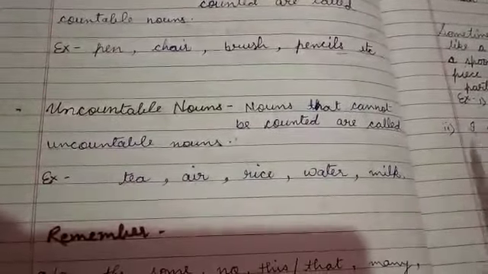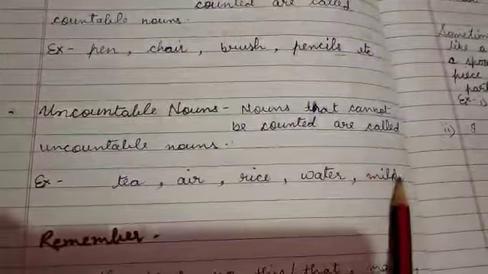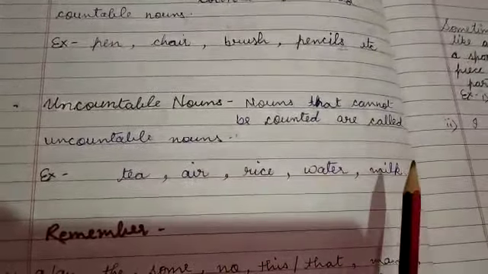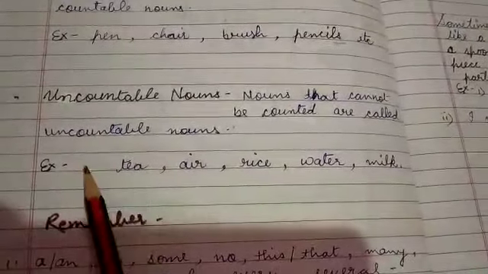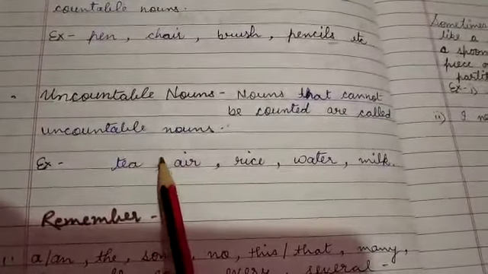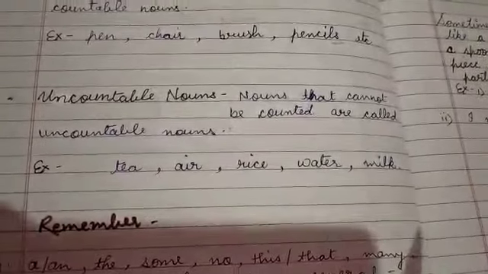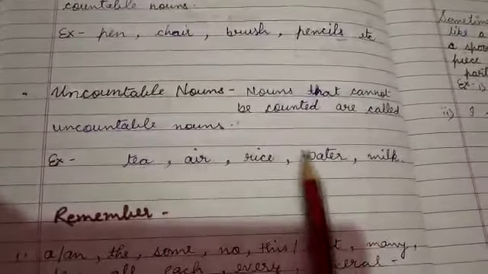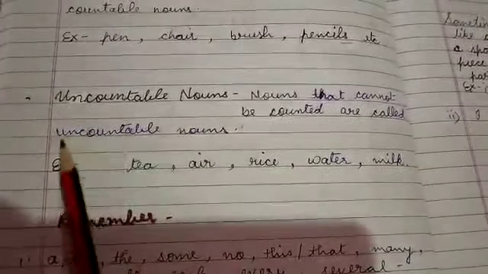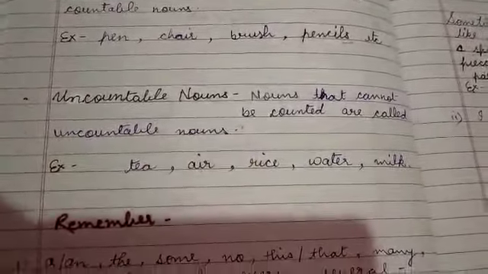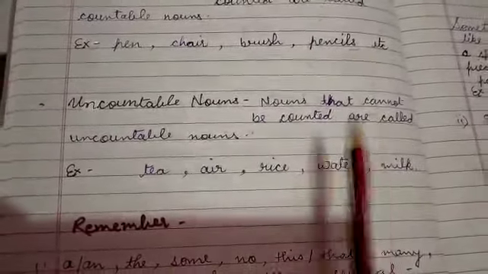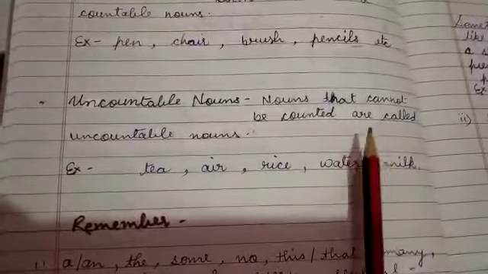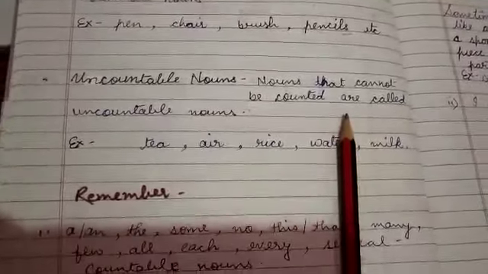They can be singular and plural, but uncountable nouns do not change their forms. Students, we cannot use a or an before uncountable nouns because we can't count them. Can we say a tea? No. An air? No. We can't say. Why? Because we can't count them. So we can't use a or an before these uncountable nouns, and they do not have plural forms. Uncountable nouns do not change. Okay,